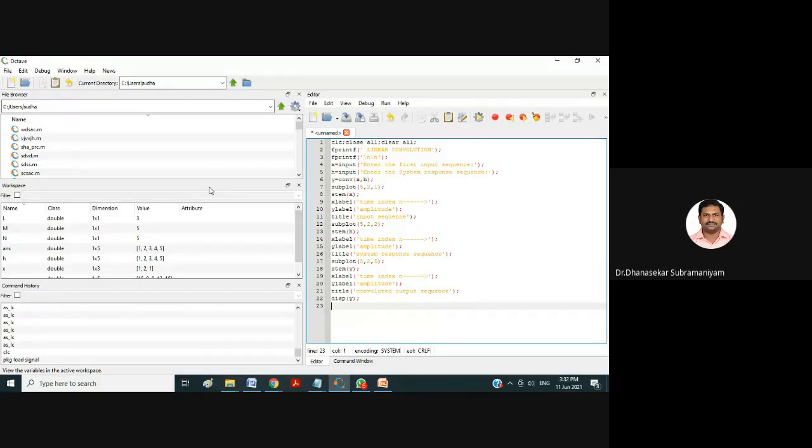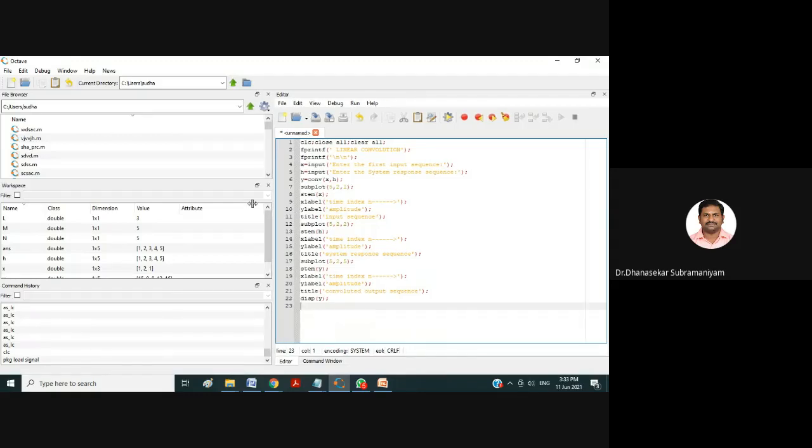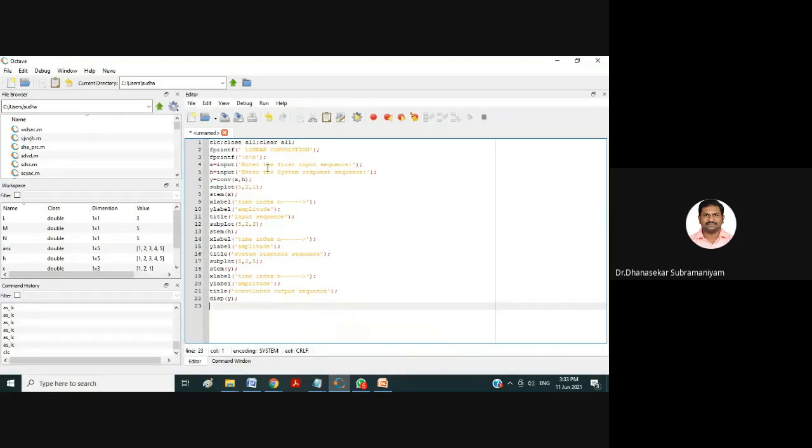So here you have the editor window. I have the code, just copy and paste the code here. I will explain this code line by line. This is the Octave code for your linear convolution.